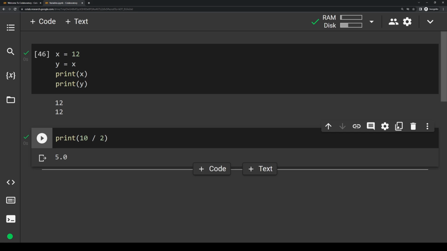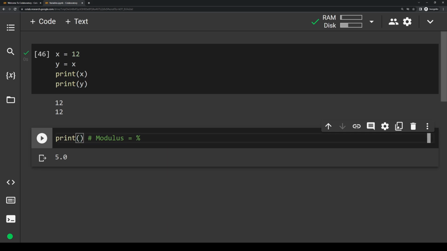The fifth operator is called modulus, and you probably haven't heard of this term before. Modulus is represented by the percentage symbol. So let me just write this off to the side. Modulus is percentage symbol. So let me quickly explain what modulus is. Modulus is very similar to division, except it gives you the remainder between two numbers. If you recall when you first learned division, you probably learned about finding remainders.